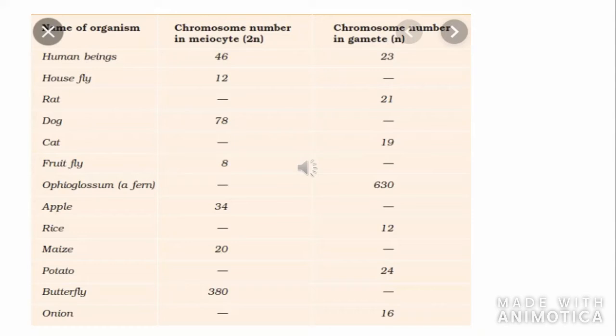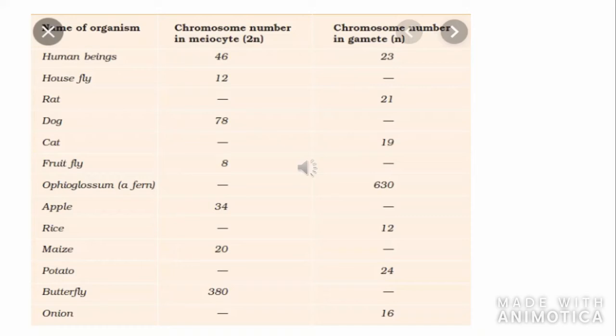If you take Homo sapiens, human beings, the meiocyte in man is spermatogonium, which undergoes meiosis and forms the spermatozoa. And the meiocyte in females is known as the oogonia, which undergoes meiosis and forms the ova, egg. So look at the table. The first organism given is human beings. Meiocyte is 46, and in gamete, the number of chromosomes will be 23, just the half.